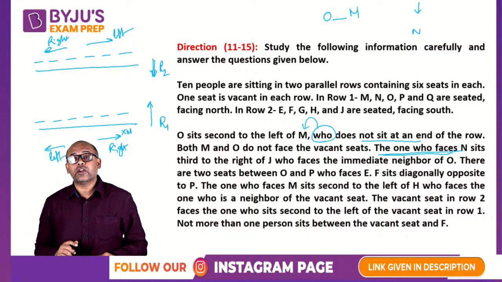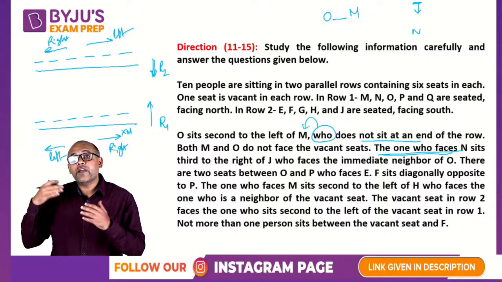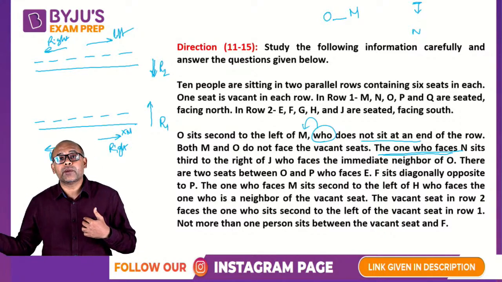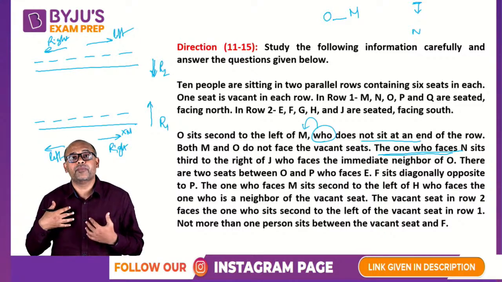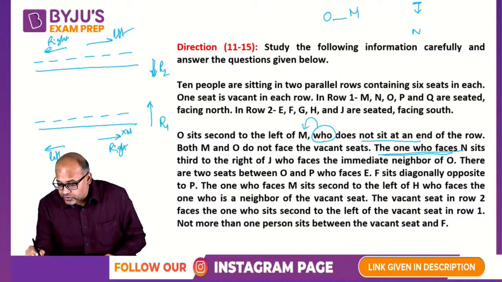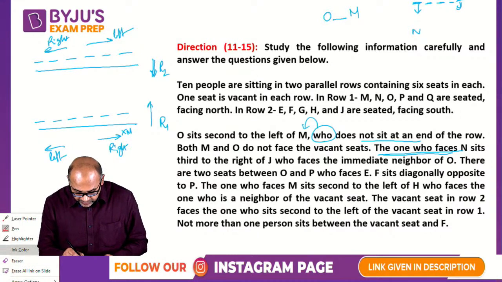Sits third to the right of J, which means if I am sitting to the right of somebody, that person is sitting to the left of me. That's the basic idea. So 1, 2, 3. So J will be here. Or rather, I think I made one extra.